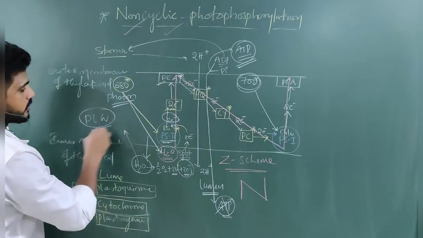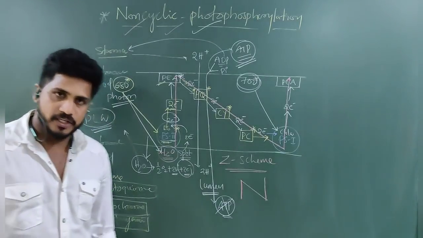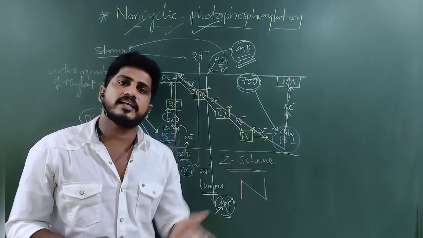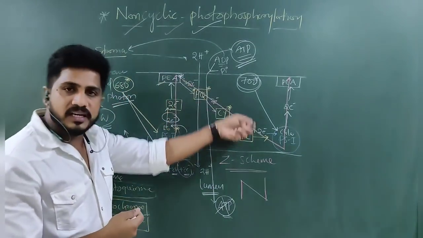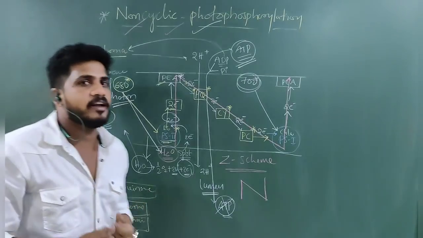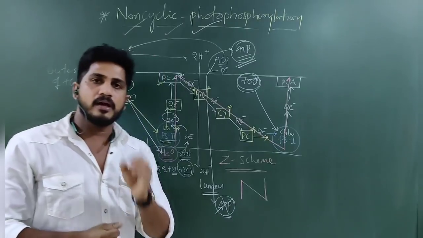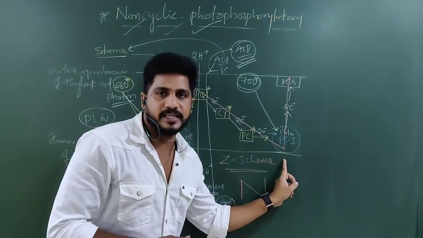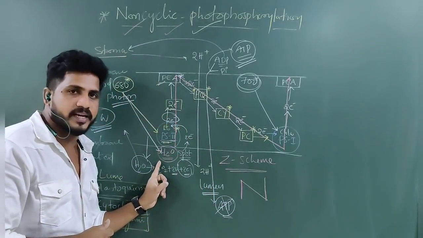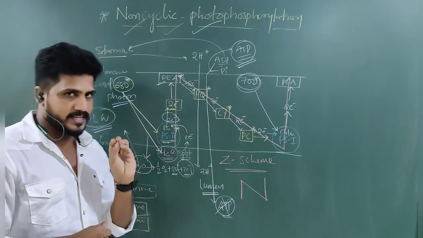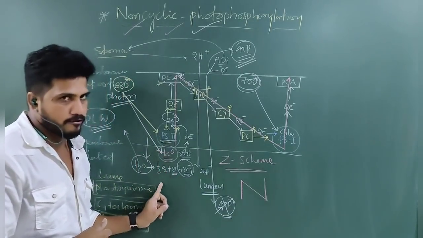Photolysis of water is a characteristic feature of non-cyclic photophosphorylation only. In cyclic photophosphorylation those electrons come back. When the electrons are coming back, there is no need of a water source and no need for splitting of water. That is the reason water molecules are not present near PS1. Only near PS2 are water molecules present, so that photolysis of water takes place, and 2 electrons are released along with the 2 protons and half O2.